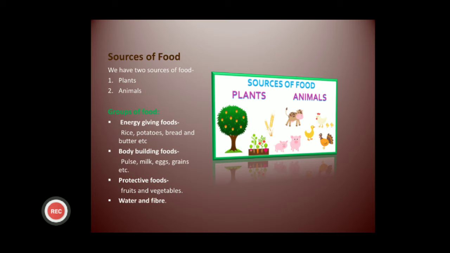A part of our food we get from plants and a part of our food we get from animals. For example, the food we get from plants are vegetables, fruits, grains, and the meat, eggs, and dairy products we get from animals.